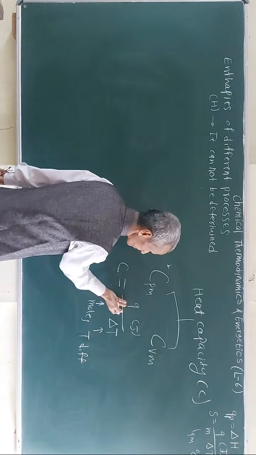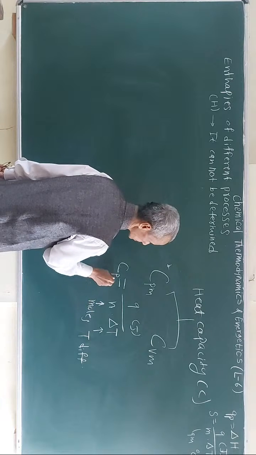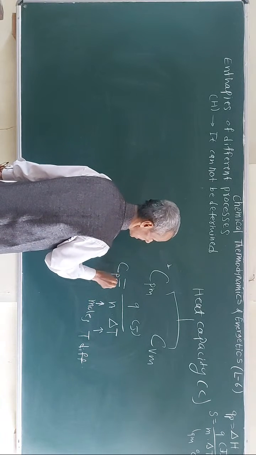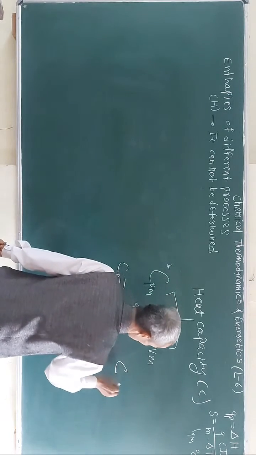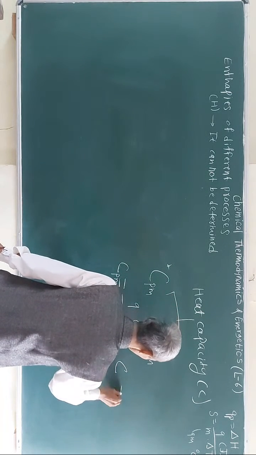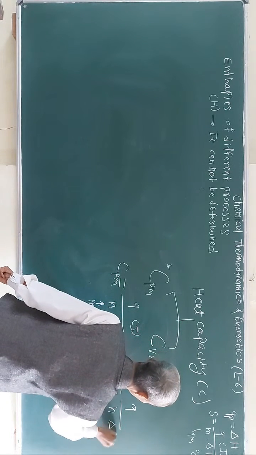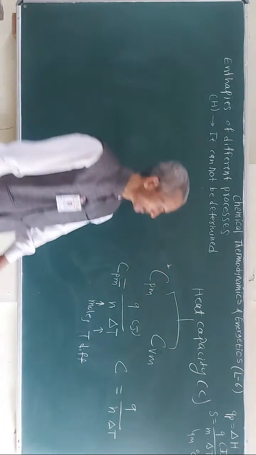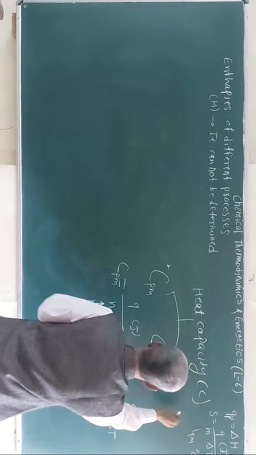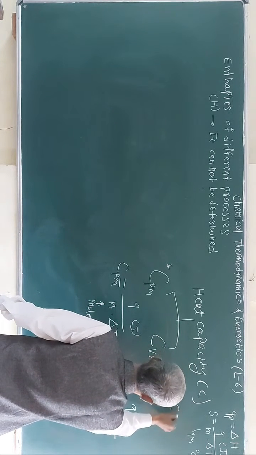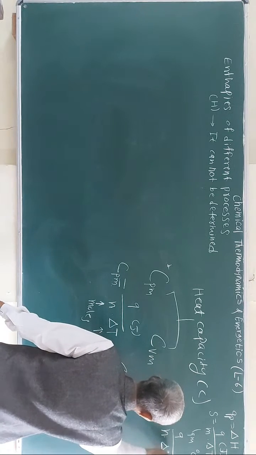If it is carried out at constant pressure, it can be written as Cp, and since it is per mole, sometimes it is written with the mole also. Or simply this can also be written as the molar heat capacity Q divided by n delta T. Or one can write this formula also: C is equal to Q divided by n, the number of moles, times delta T.